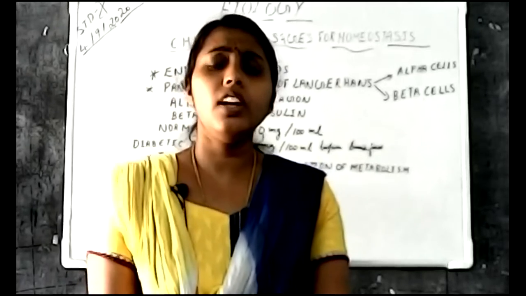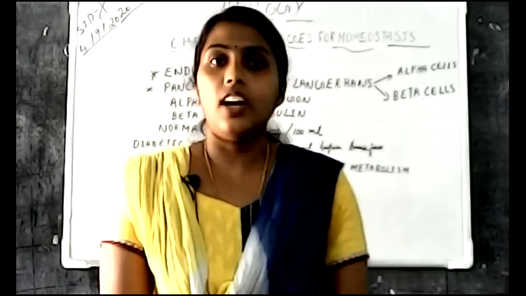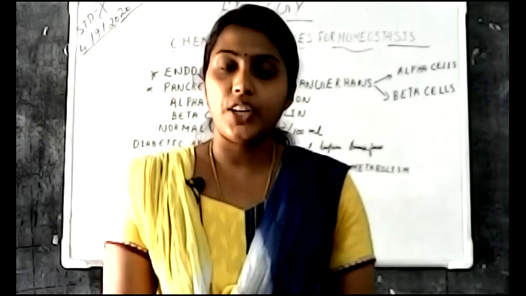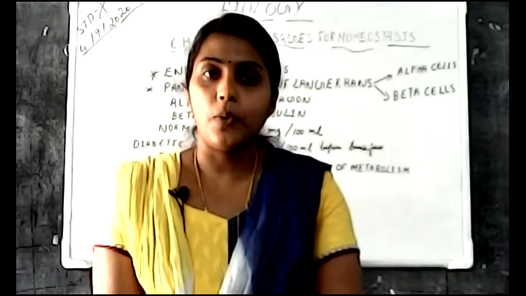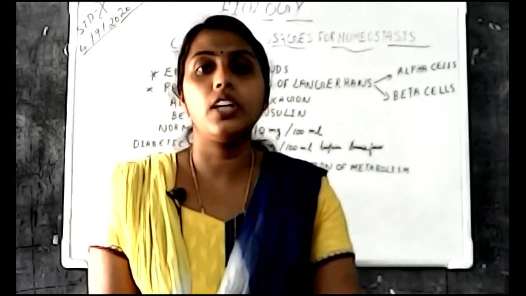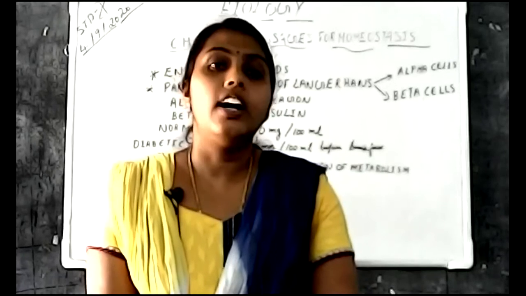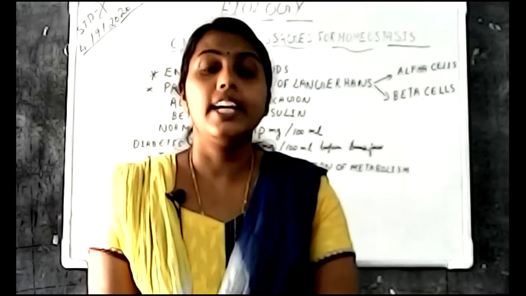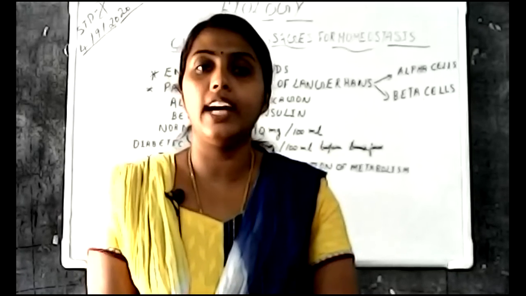Each endocrine gland produces various hormones, and these various hormones have various functions. Another thing is, when the hormones are transported through the blood, they will not bind to all the cells. Each hormone binds to a cell which has a specific receptor for that hormone.